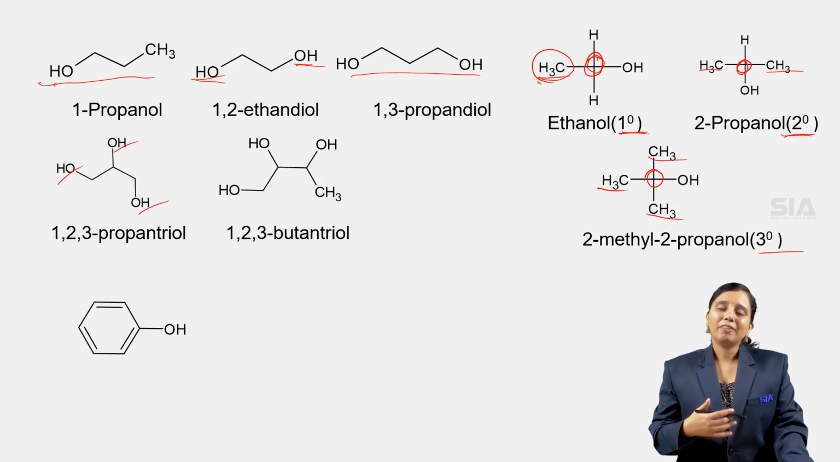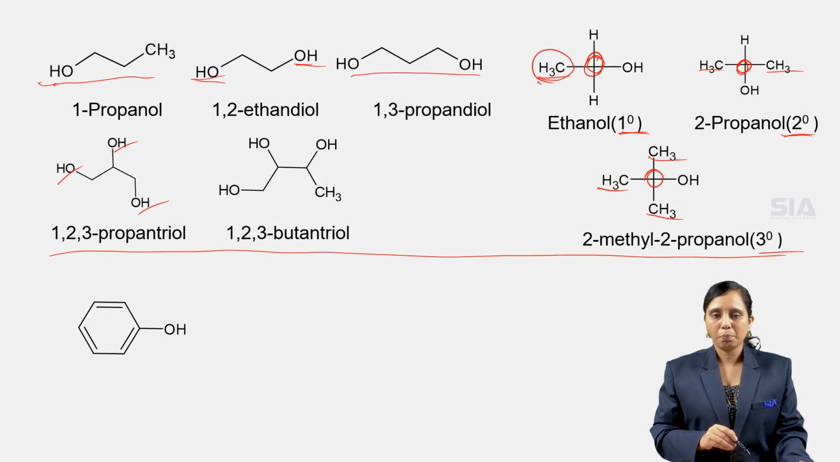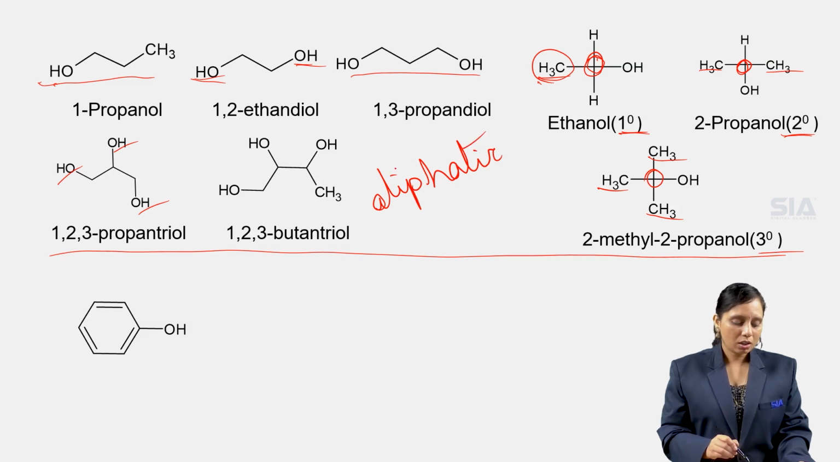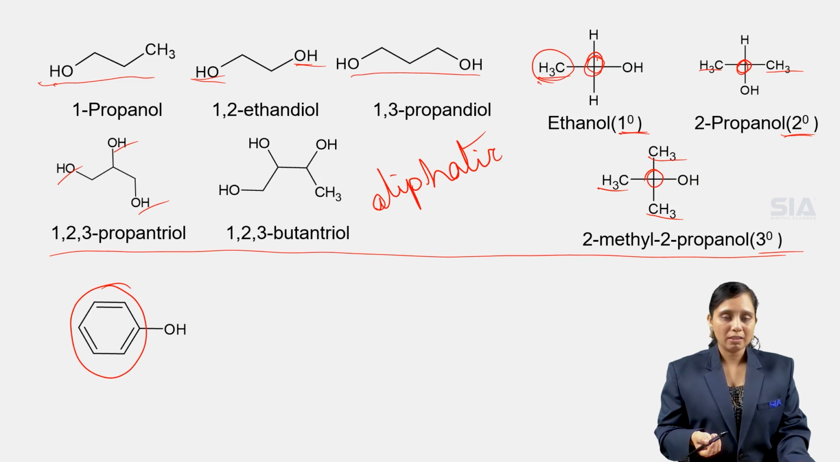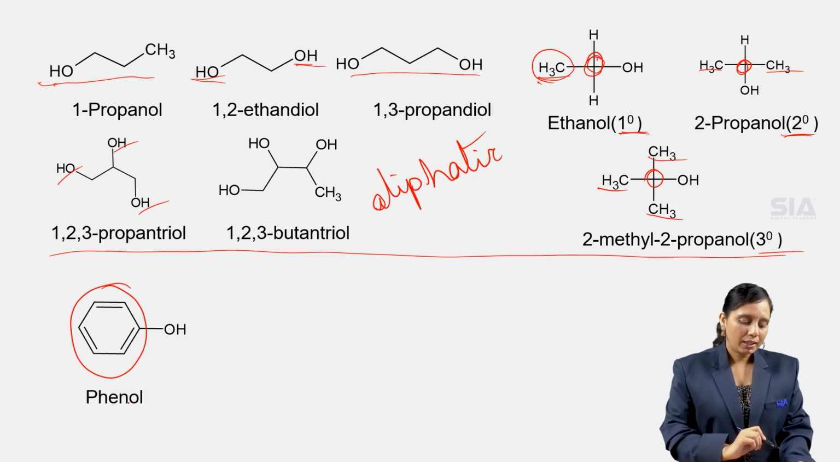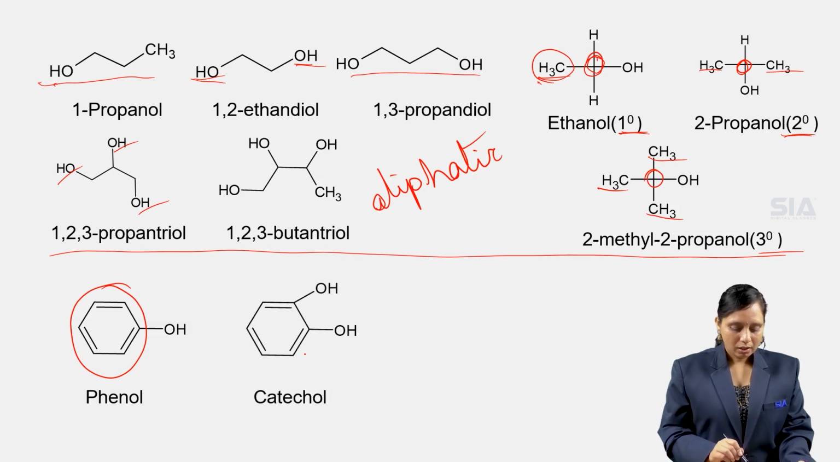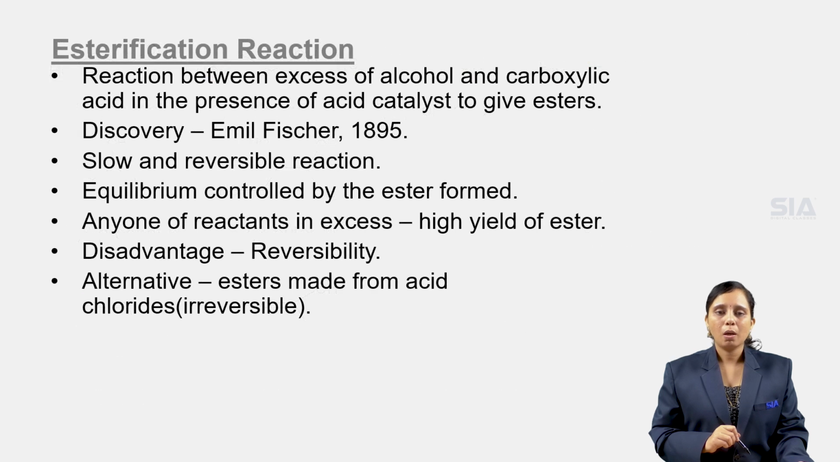Now, these above are all straight chain compounds, hence they are called aliphatic alcohols. If the groups are aromatic, then the alcohol becomes an aromatic alcohol. Here this is phenol. We all know phenol. This is catechol because the number of hydroxyl groups is 2. And here there are 3 hydroxyl groups. This is called pyrogallol.